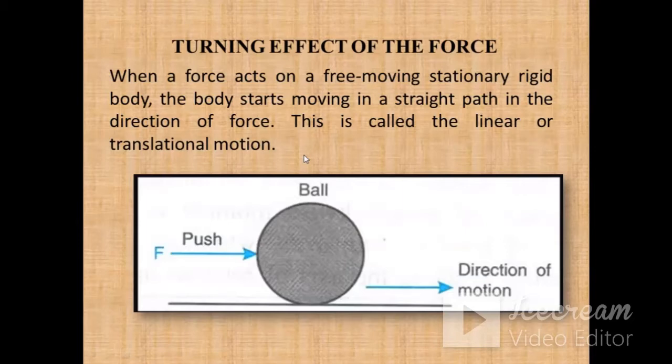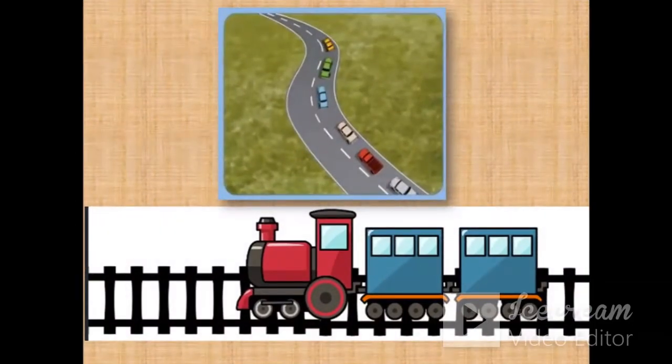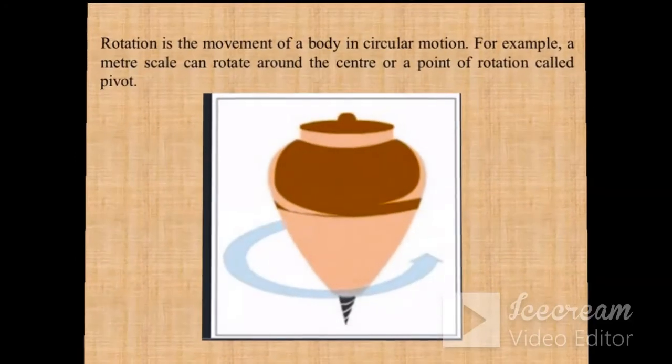For example, a ball is there, and if you start to push it, and we are assuming that this ball is rigid. Rigid means whenever you apply the force, there will be no change in shape or size of the object. So when you push this ball, it will start moving in the direction of the force. This type of motion is known as translational motion. These are a few examples of translational motion, where the body moves in a straight path in the direction of the force.